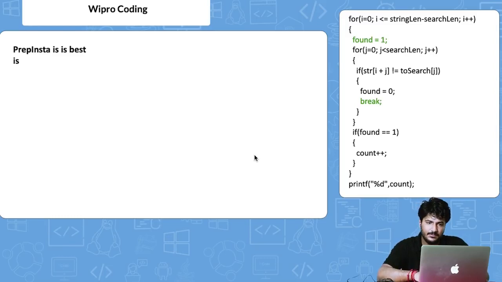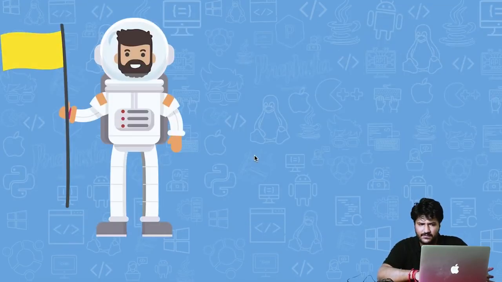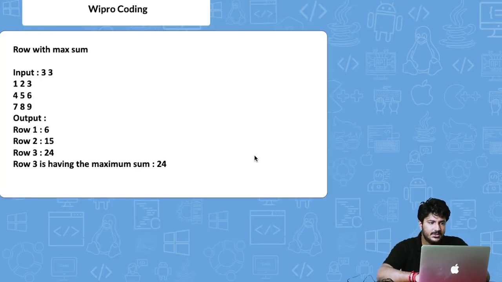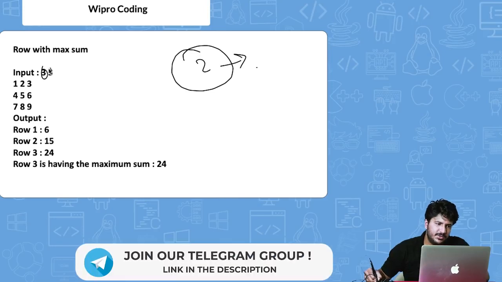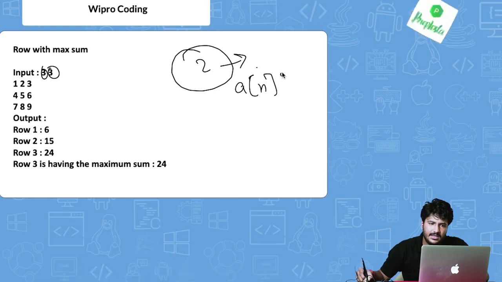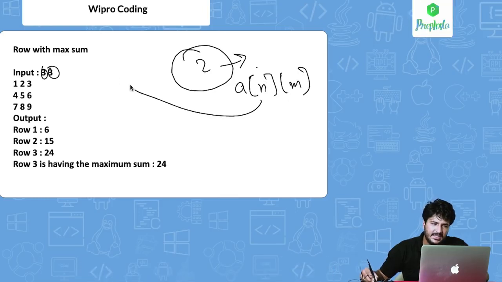So moving ahead further, this was one of the difficult questions. This is one of the easier questions that I'm going to take, right? So basically what they are saying in this particular question is, you have to find the row. This is a 2D array that they are saying. Initially the input 3, 3 is being used. So if a 2D array A of n, m, you are assigning this 3, that is the rows and columns. The rows are 3 and the columns are 3.